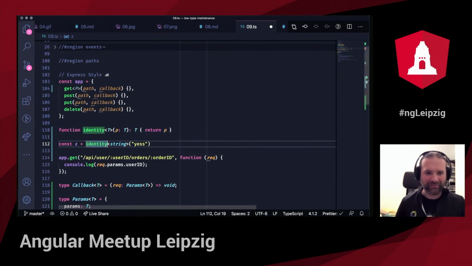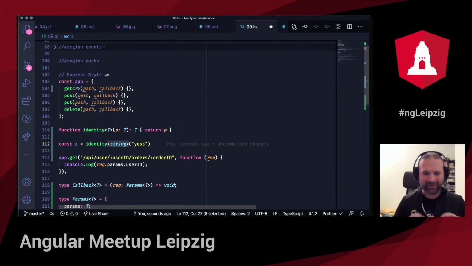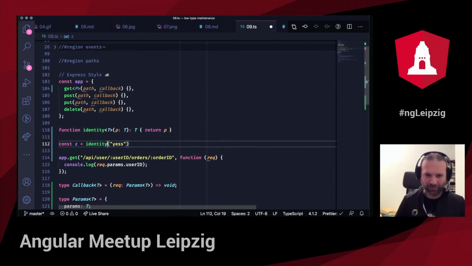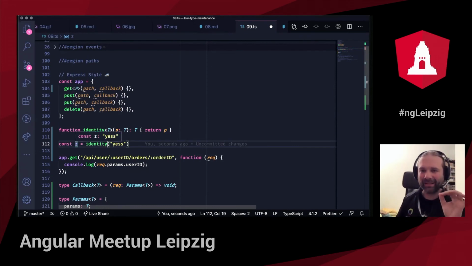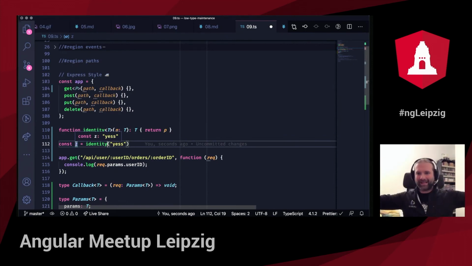Funny thing though, if I remove that particular typecast and just add a string, the code works just the same, and TypeScript can infer from this value that I pass in the correct type. And in that case, yes, it's the literal string. It's not all the strings. No, I didn't pass all the strings. I just passed one particular string. So I know exactly that from all the possible strings that I have, I just have this particular string that I passed there. So the type is narrowed down to this one particular string.